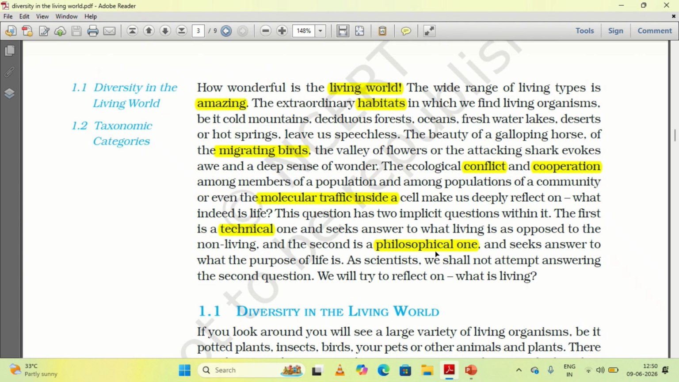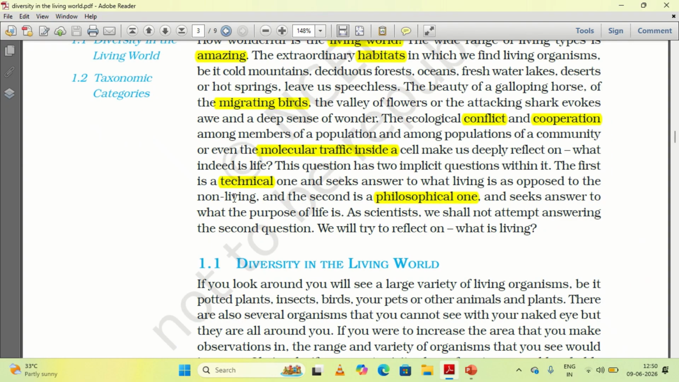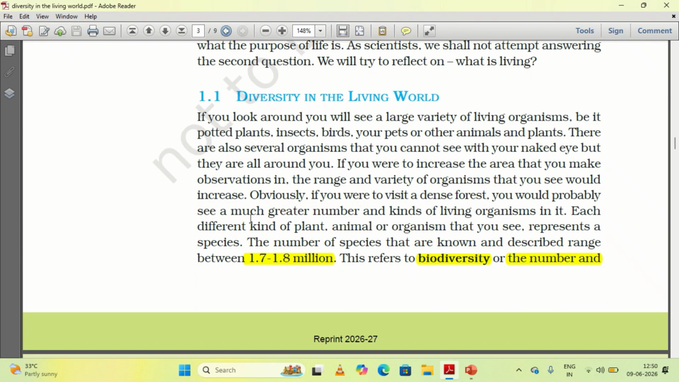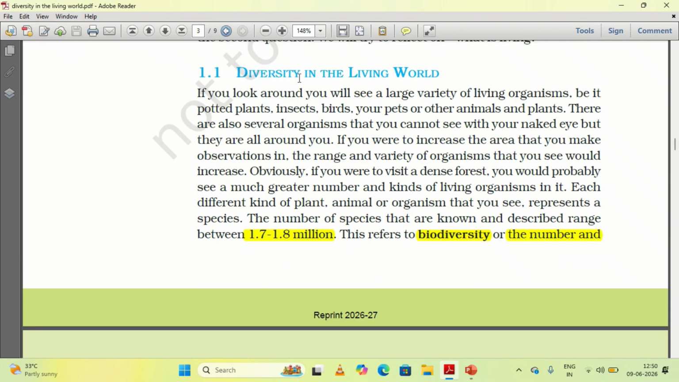So now we are dealing with science. We'll be talking about the technical part of it. We'll know how the living organisms have evolved, what are the differences in their cell structure, different forms, all these things. The technical part of life we'll be dealing with in this chapter, in the coming topics. Okay, diversity in the living world.